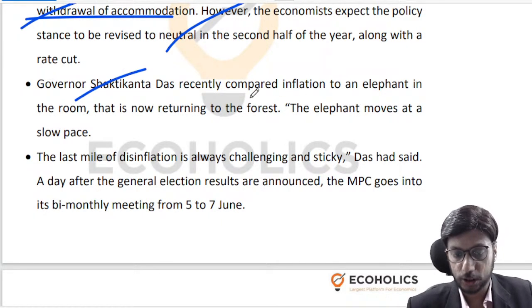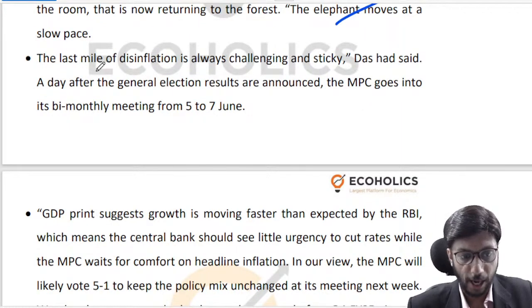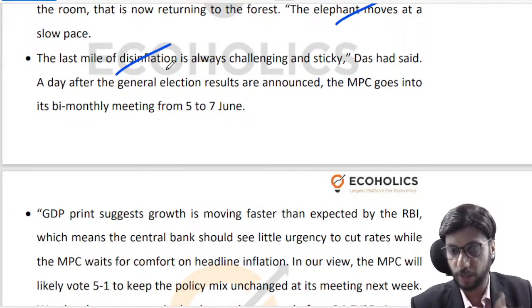Shaktikanta Das was seen comparing inflation to an elephant, saying that elephants move slowly, so you will have to be patient. And the last mile of disinflation. What do I mean by disinflation? Please understand this term very well.